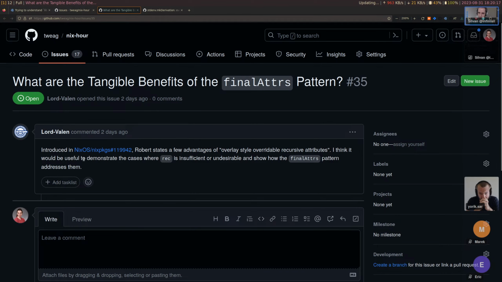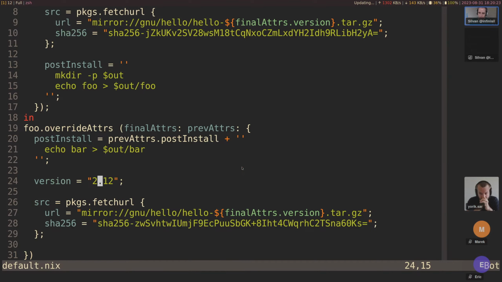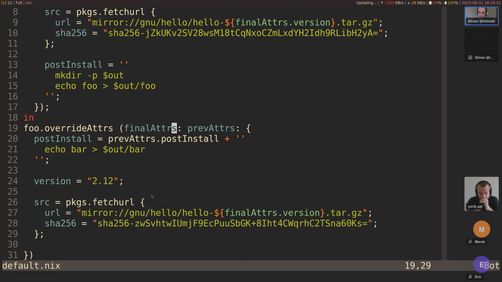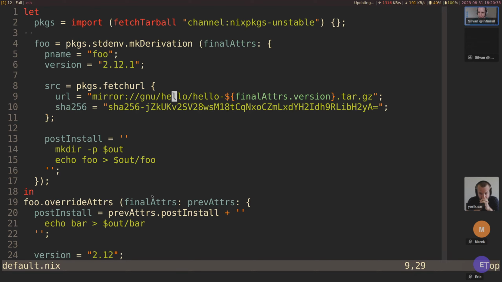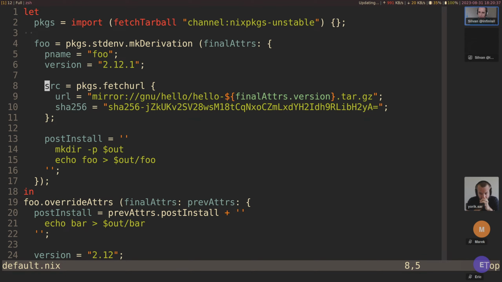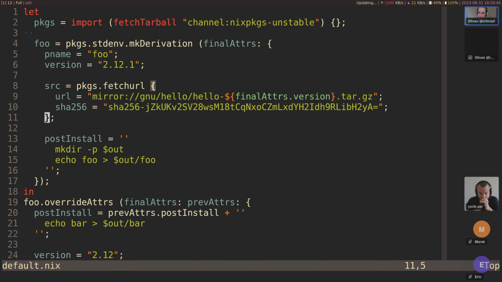So we showed here that, okay, we can override this version, but it doesn't actually help very much because we still need to do this. And so it's really more useful for other things where you don't have this kind of nested set that you need to provide. So attributes that are directly on make derivation and not ones that require deeper overrides.